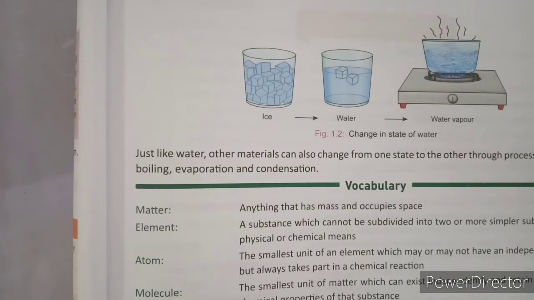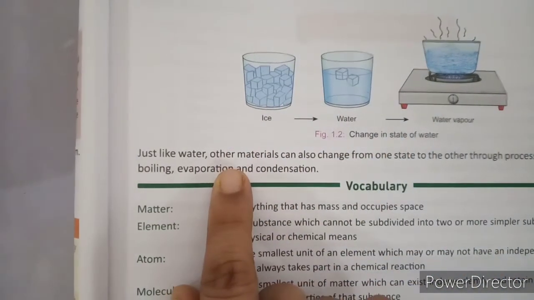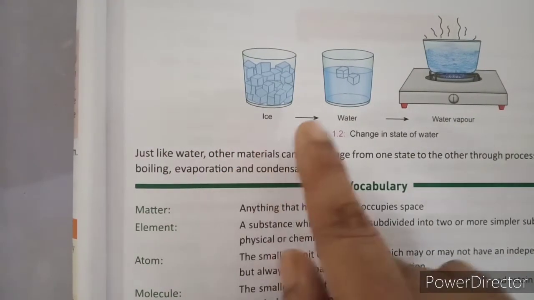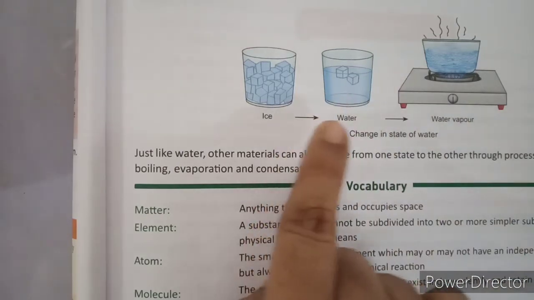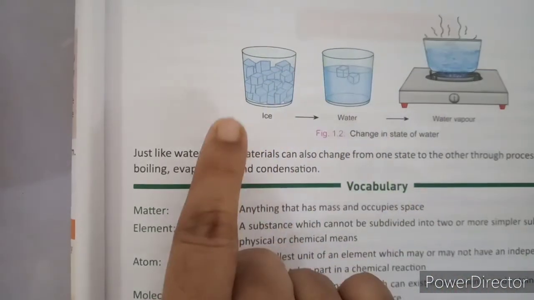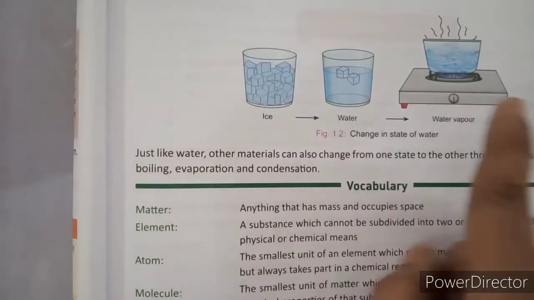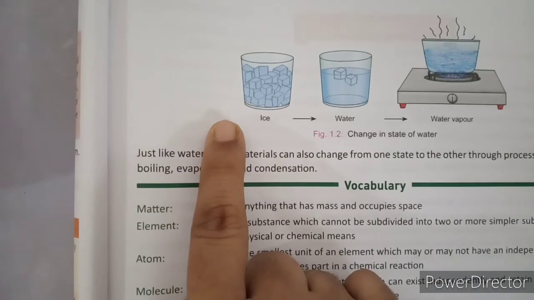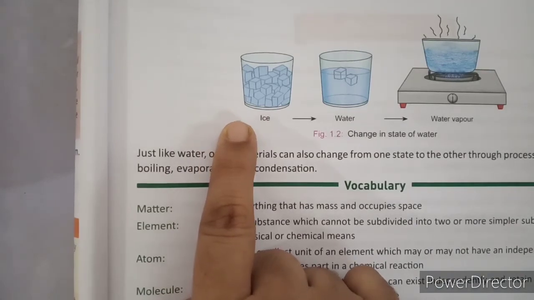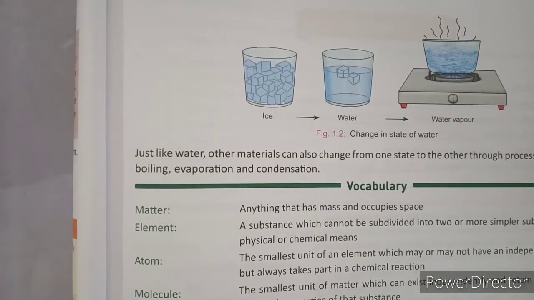So you can see that the states of matter are interchangeable. Vapor to water, then water to ice on cooling down. This is the change in state of matter.